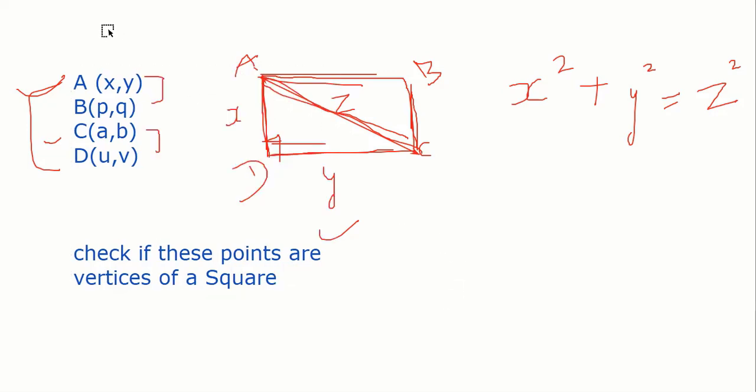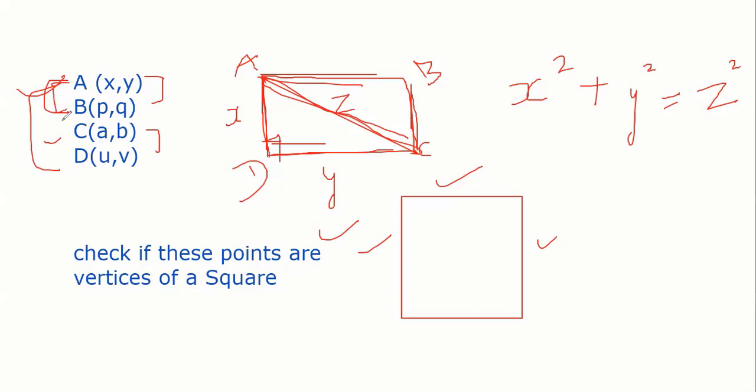Square क्या होता है? Sir, A equal to B, B equal to C, and C equal to D. हाँ, तो क्या करोगे, Dhruv? Two sides, sir. हाँ, but ideally we should check A with B, so this side is equal to this side, and then whether this side is equal to this side or this side. Any two combination you will take. So check. Finally, rule of a square is all the 4 sides are equal, right, Dhruv?